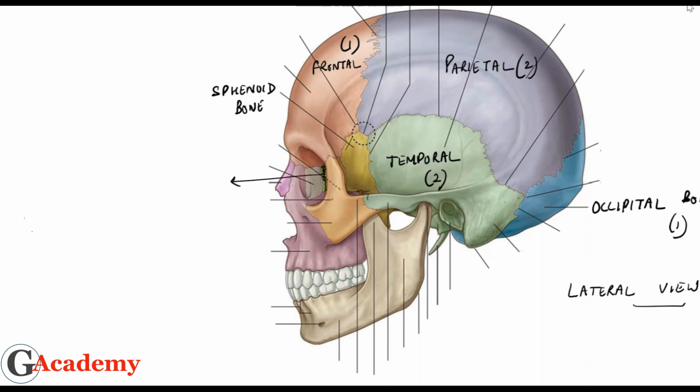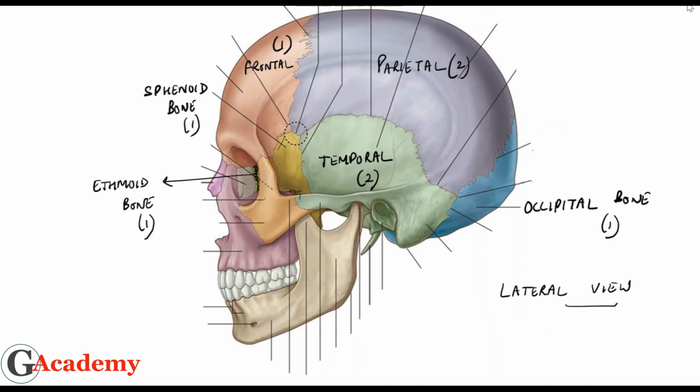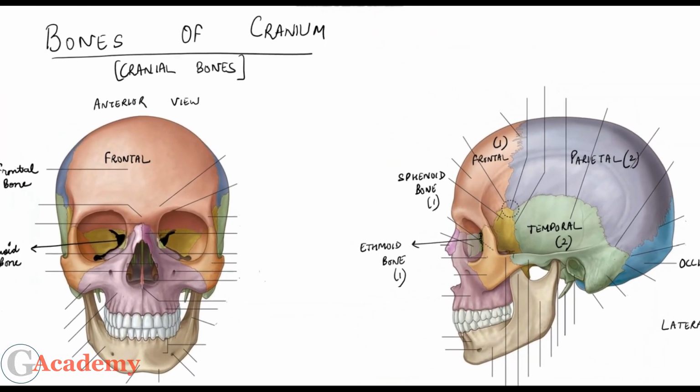You can't appreciate it very much in this diagram, but this is your ethmoid bone. One sphenoid and one ethmoid. Count these bones: 2 parietal, 2 temporal, 1 frontal, 1 occipital, 1 sphenoid, 1 ethmoid, that makes 8. So this is all about the cranial bones.